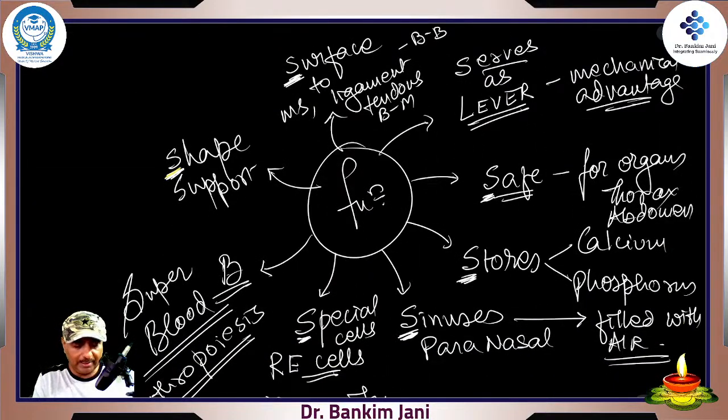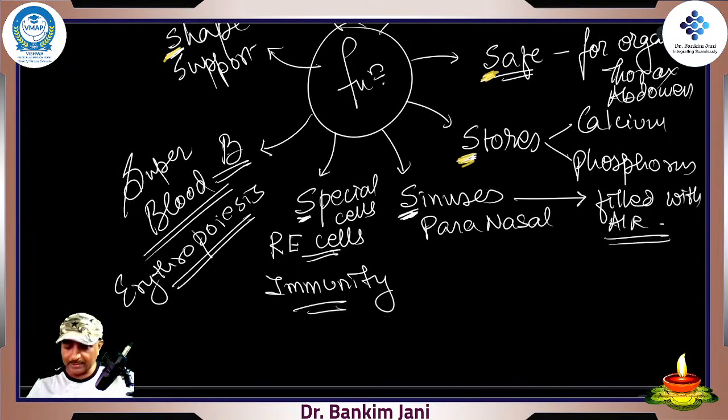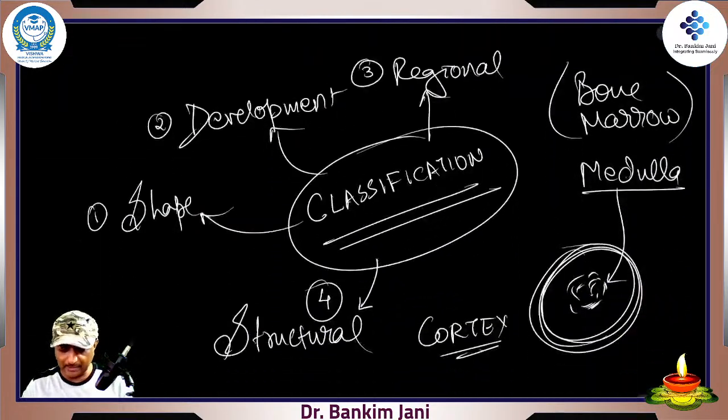Functions, all S. Shape, supports surface to ligaments, tendons, muscles. It serves as levers. It creates a safe place for delicate organs, thorax, abdomen, stores calcium, phosphorus. Sinuses, paranasal sinuses, they are filled with air. Special cells, reticuloendothelial or the RE cells, which are meant for immunity. And finally, the blood, that is erythropoiesis. Right? These are the major functions.